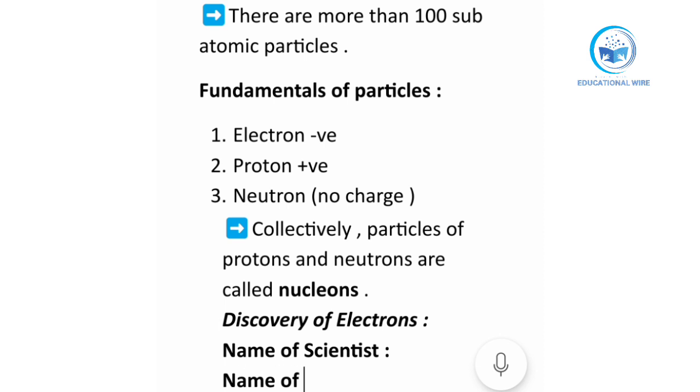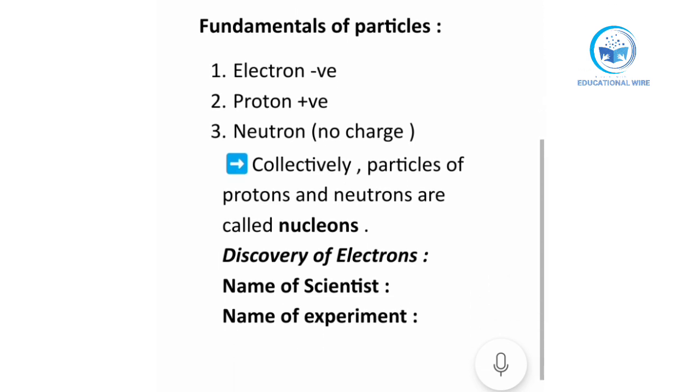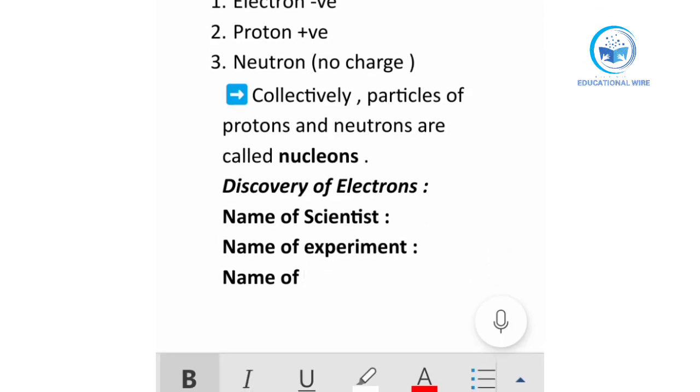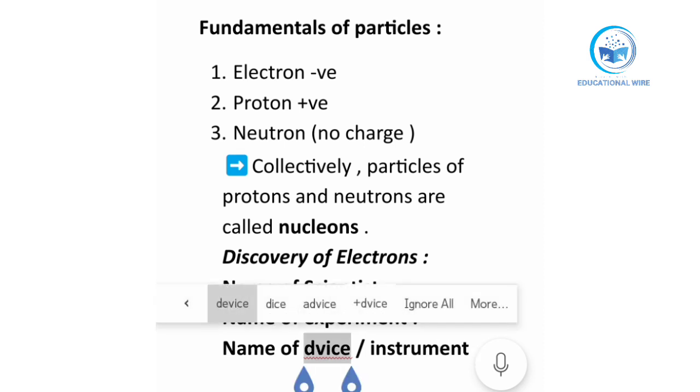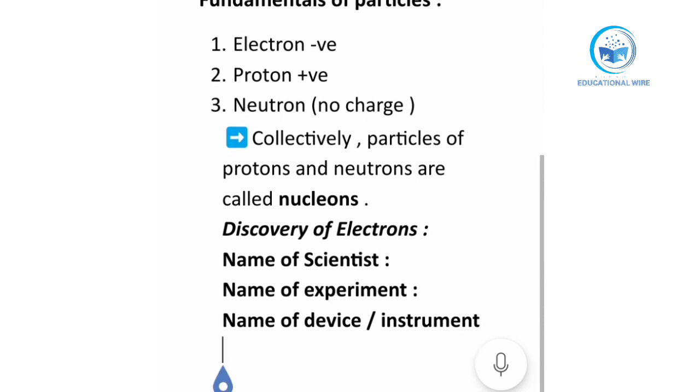After that, we should know the name of the experiment. After that, we should know the name of the device, or you can say instrument, by which this experiment was done. These three things we should know.